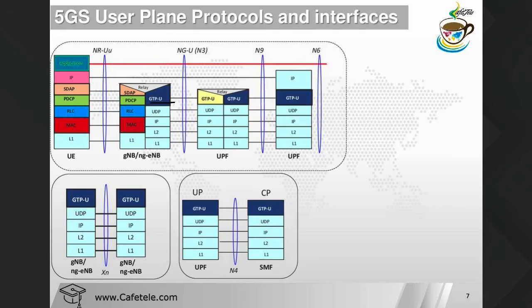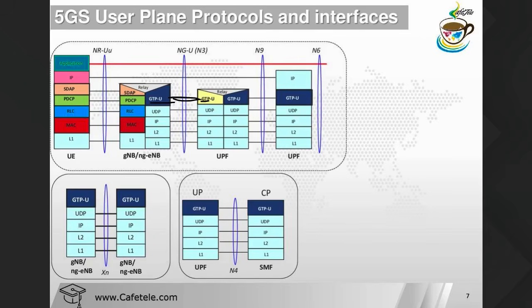This protocol transfers the user plane data from one GTP-U to another GTP-U here. Anyone know in LTE what we are using here? I'm asking you questions, guys. Anyone know in LTE what we are using between MME and SGW? Which tunneling protocol are we using?